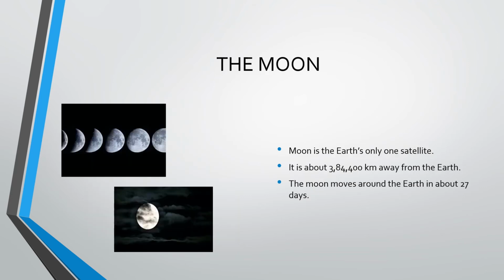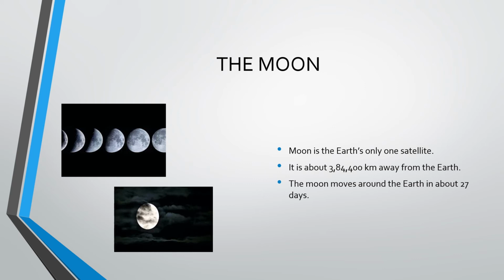Next we will learn about the moon. What is a moon? The moon is a celestial body which moves around our planet Earth. It is the only satellite which the Earth has. What is the meaning of satellite, children? A satellite is any celestial body which moves around a planet in the same way as planets move around the sun.